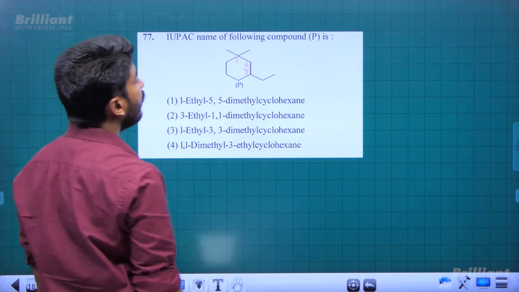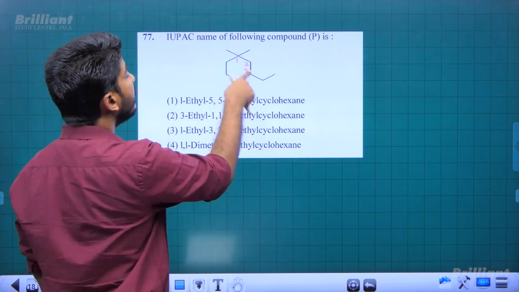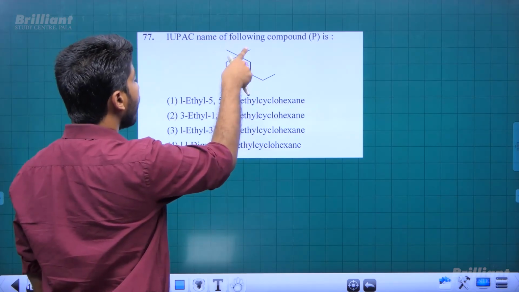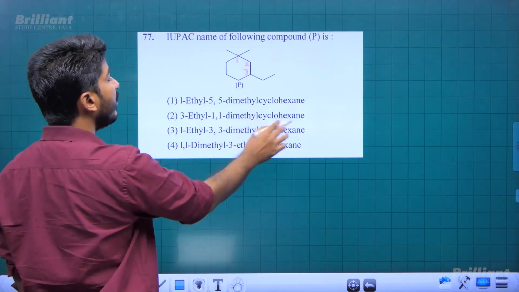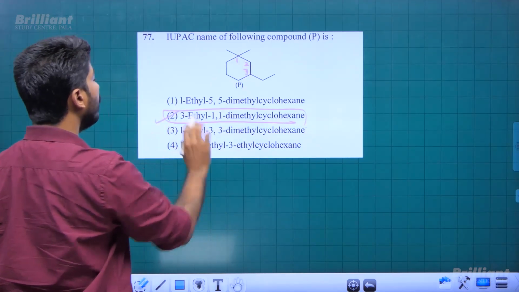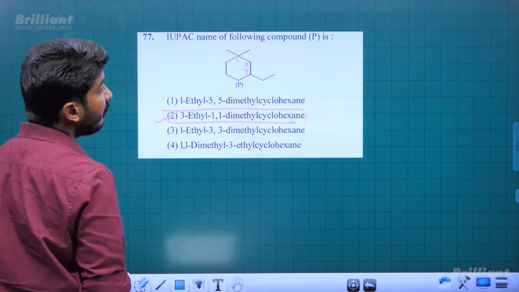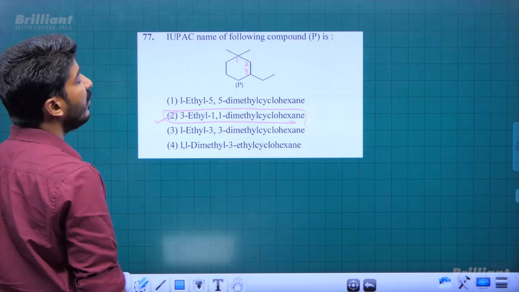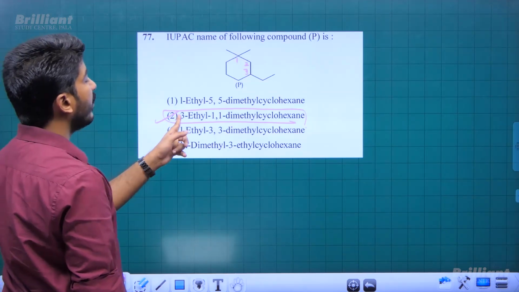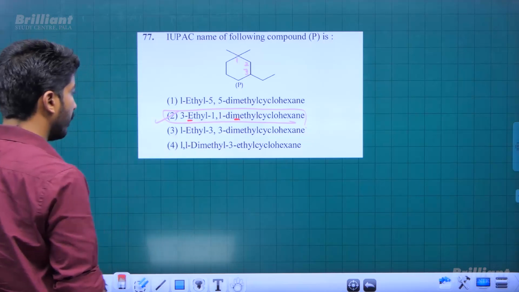So it is going to be 3-ethyl according to alphabetical order. We'll call it 3-ethyl-1,1-dimethylcyclohexane, right? So option 2 will be the correct one. While numbering, we have to look at the amount of branching at each carbon, and while naming it, we have to look at alphabetical order also, E first, M second, right?